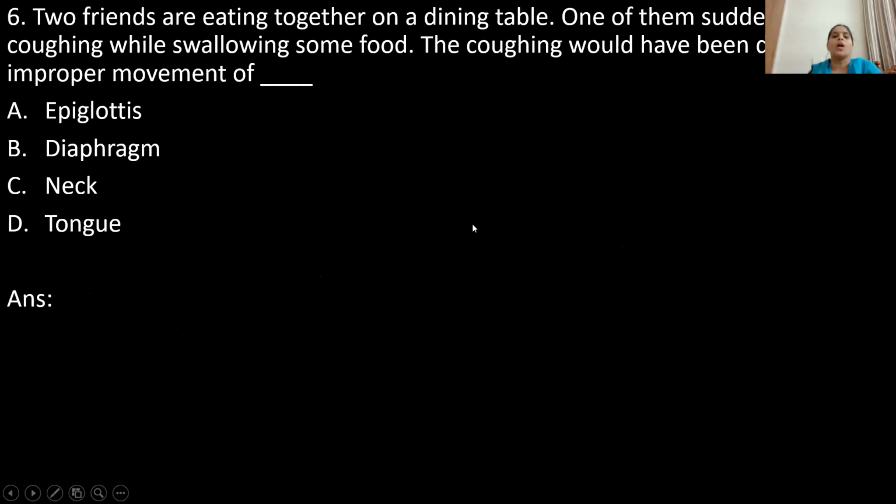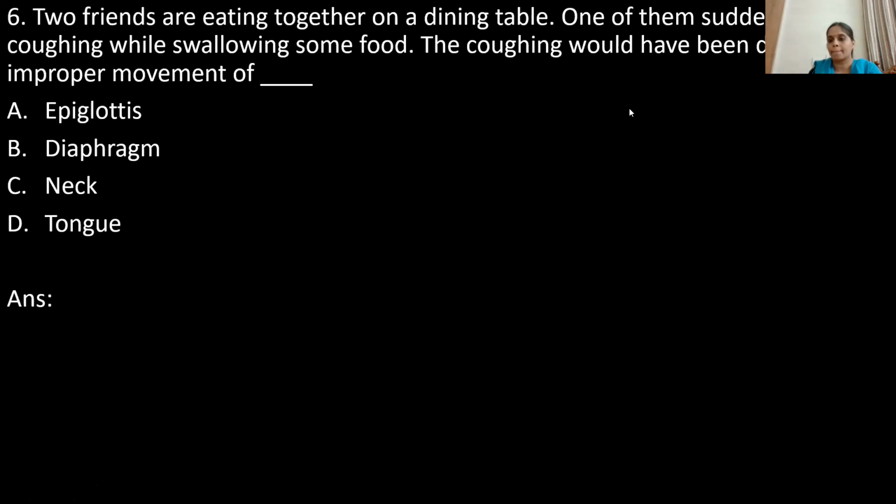Sixth question. Two friends are eating together on a dining table. One of them suddenly starts coughing while swallowing some food. The coughing would have been due to the improper movement of which organ in the body, they are asking. So here the options given are: option A, epiglottis, option B, diaphragm, option C, neck, option D, tongue.